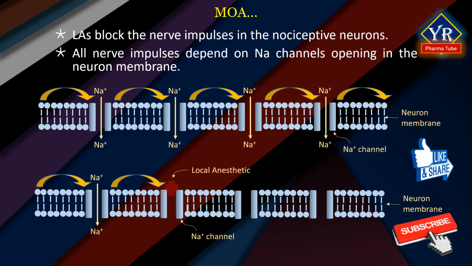Local anesthetics block sodium channels in the membranes of the nociceptive neurons. This prevents the nerve impulse traveling along the nociceptive neuron and the subsequent neurons in the pain pathway on its way to the brain. If pain signals do not reach the brain, the individual will not experience any pain.